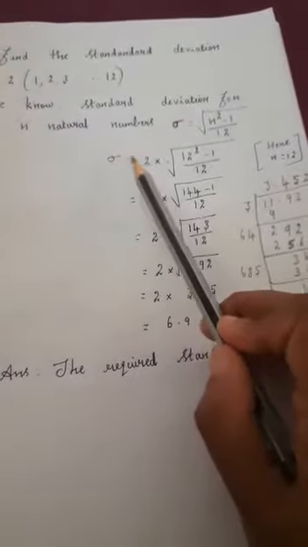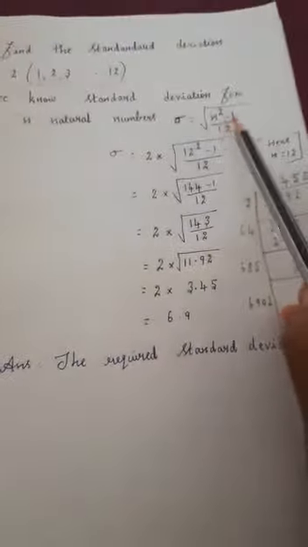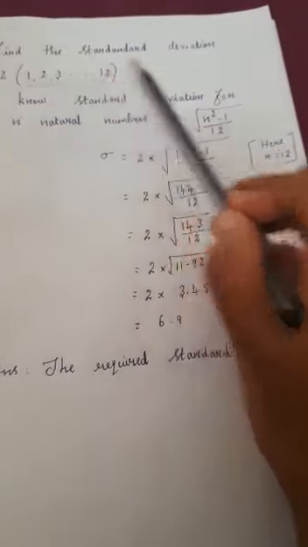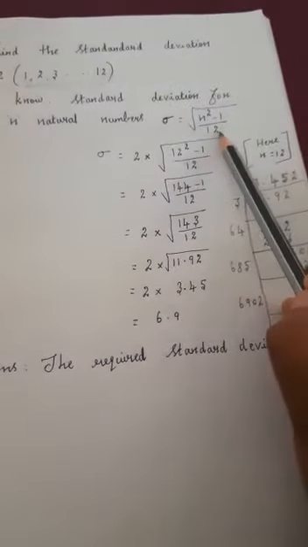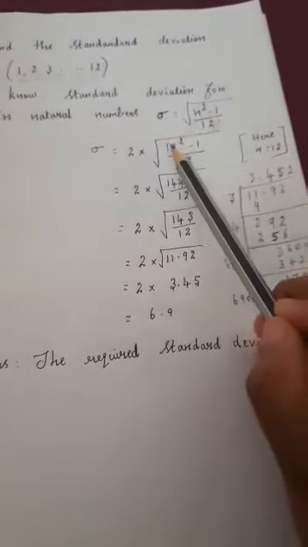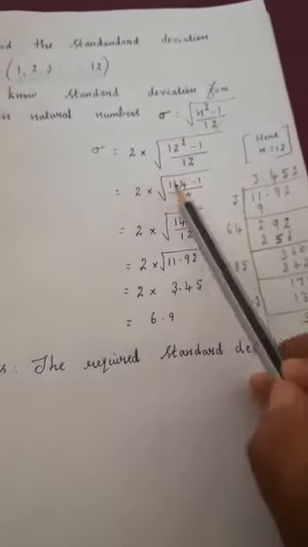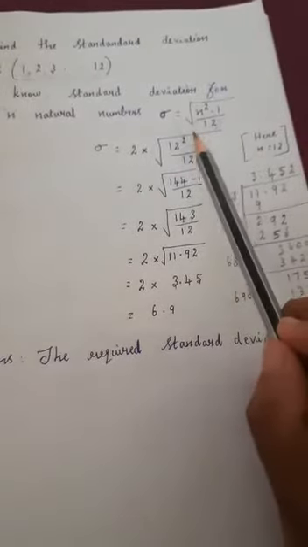So sigma is equal to 2 into, don't forget to write 2 into, because we apply the formula only for this one. Here the n value is also 12, so don't get confused between the two 12s. The formula itself has the 12, and n is 12. So sigma equals 2 into the square root of (12 square minus 1) divided by 12. 12 square is 12 into 12, that is 144.